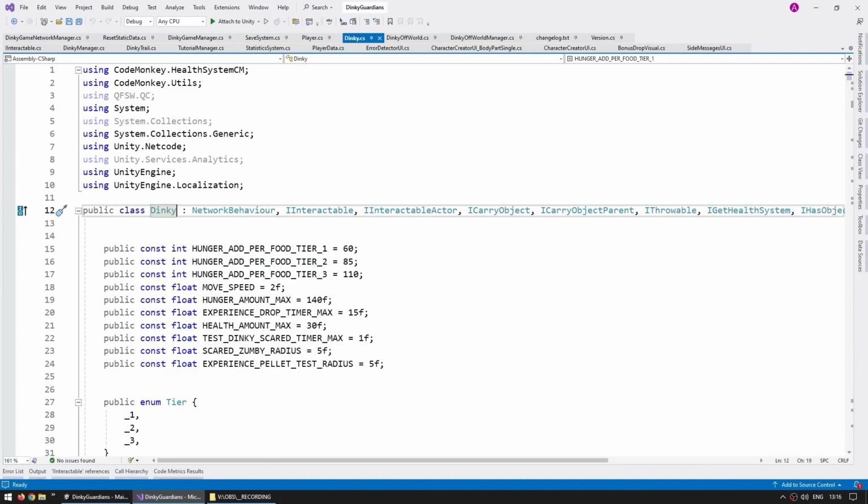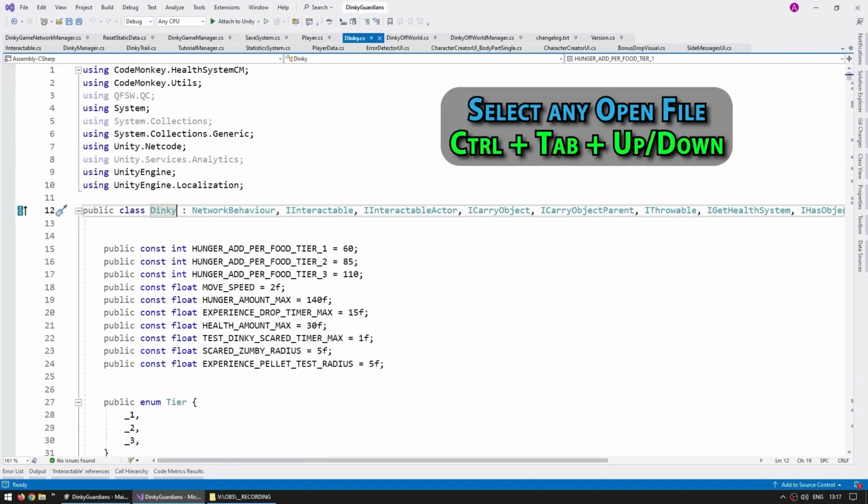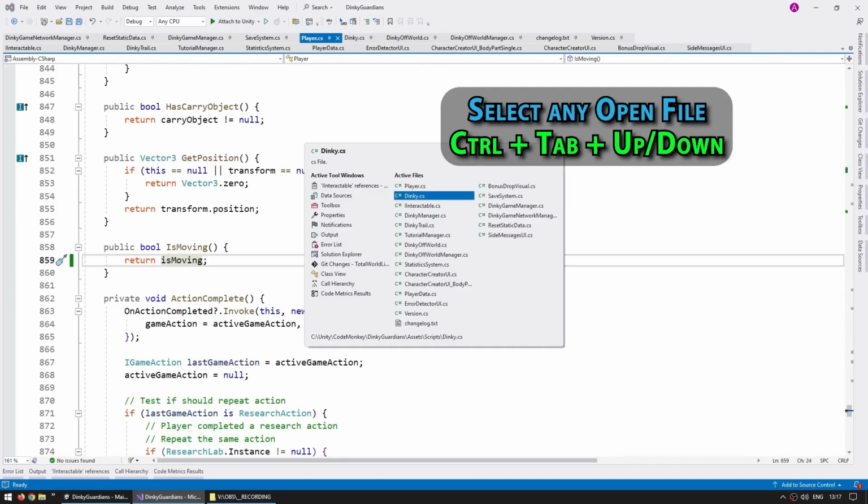Then when you have multiple windows open, for moving between them, you can use Control Tab. If you just use one, it goes back and forth between the last open tab. So this is something that I use all the time whenever I'm working between two files and I want to quickly move between them. But instead of doing just that and letting go, you can hold down Control and Tab, and as long as you hold down Control, you can see this window, and over here you can move up or down in order to move between all the various windows that you have open.